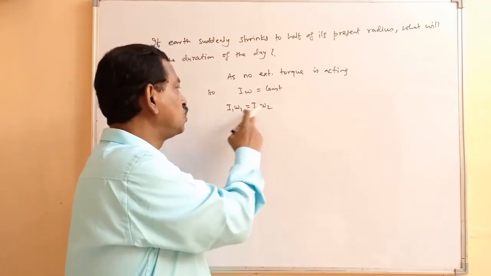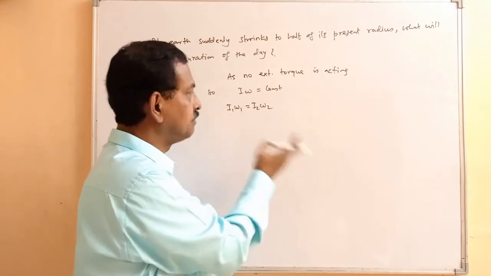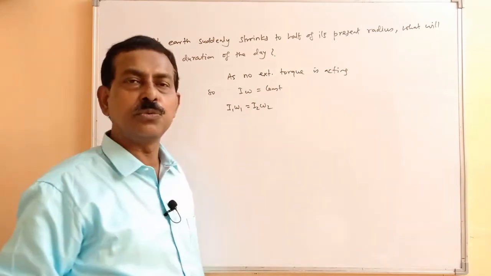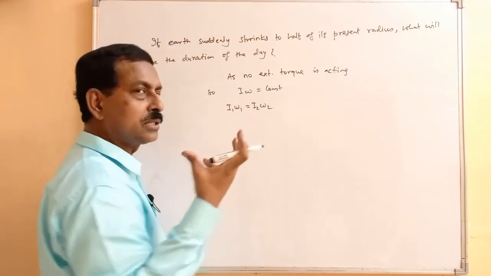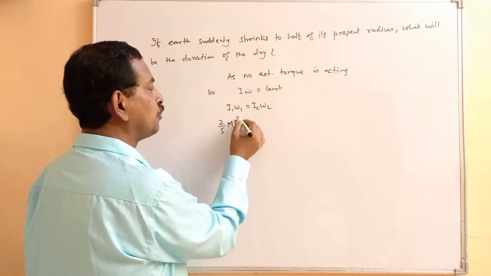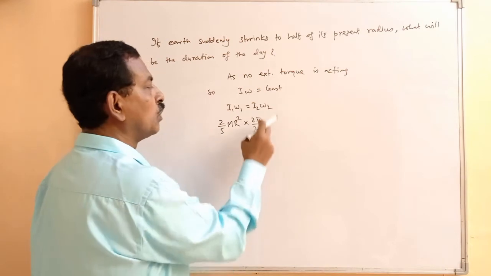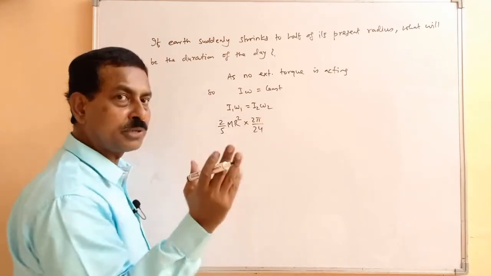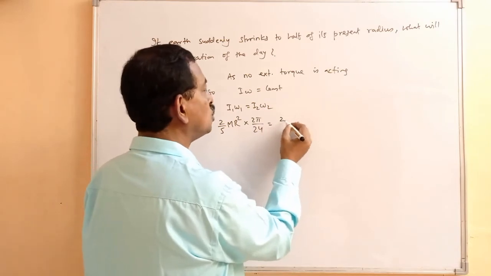So I1 and I2 are the moment of inertia of the Earth earlier and after. Omega 1 and omega 2 will be the angular speed. So taking Earth as a solid sphere, we can take its moment of inertia as 2 by 5 mr square. Angular speed will be 2 pi by 24 hours, we are taking as the duration. So here it is your 2 by 5.